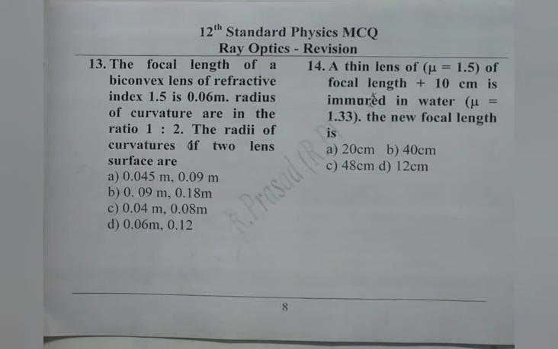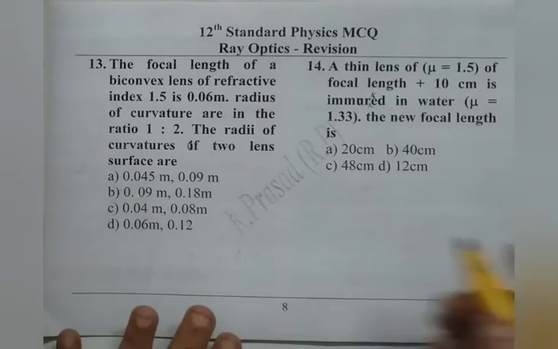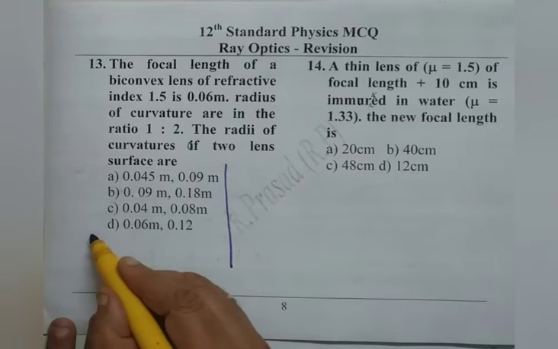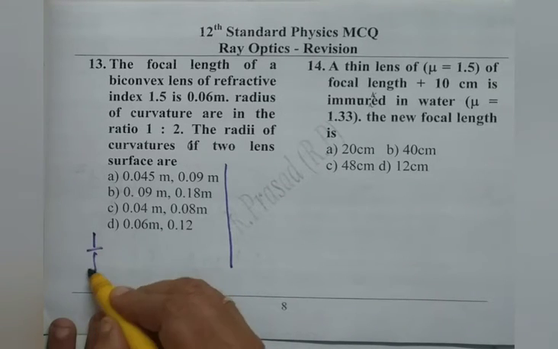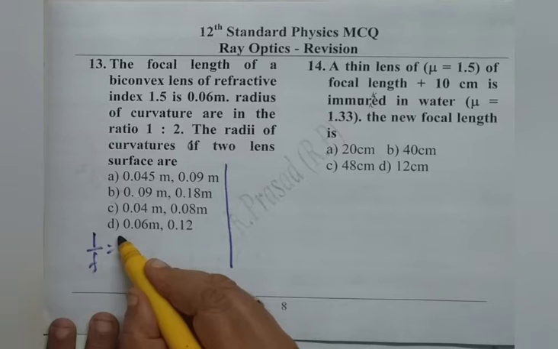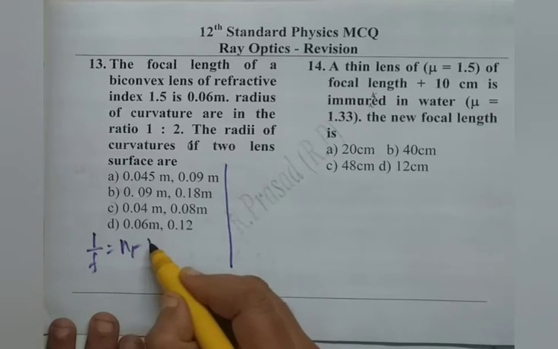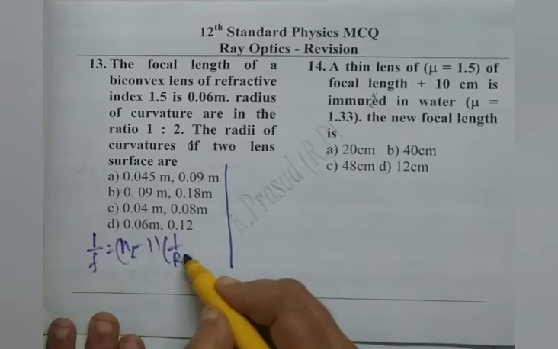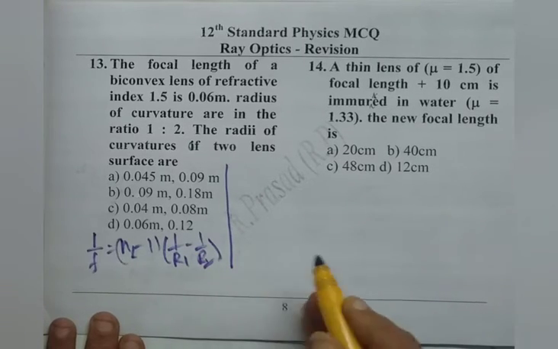We read 13th now. The focal length of a biconvex lens of refractive index 1.5 is 0.06 meter. Radii of curvature are in the ratio 1:2. We have to find the radii of curvature of the two lens surfaces, so here we use the lens maker's formula. We write down the lens maker's formula, (n_L minus 1) into (1 by R1 minus 1 by R2).